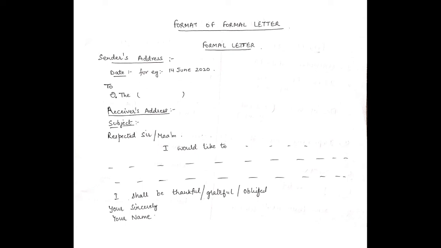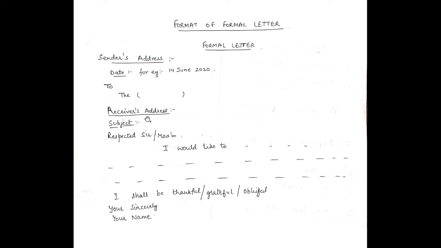Then "To the." Here you will write the designation of the person to whom you are writing the letter: to the principal, to the editor, to the collector, to the officer, whatever.